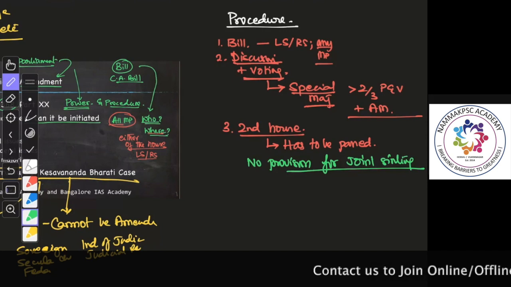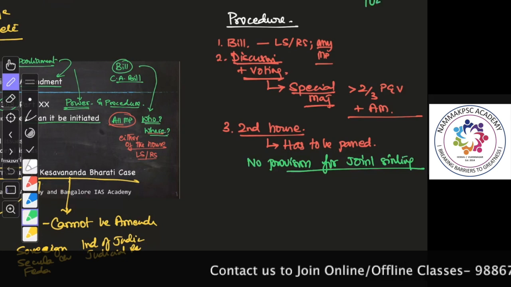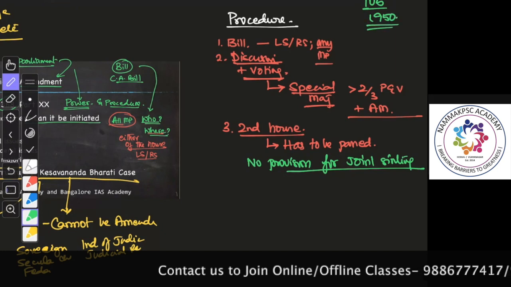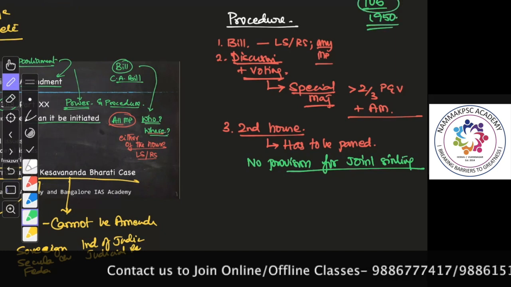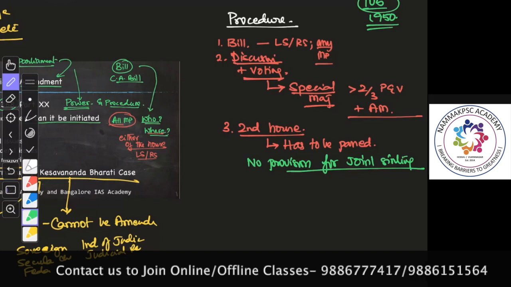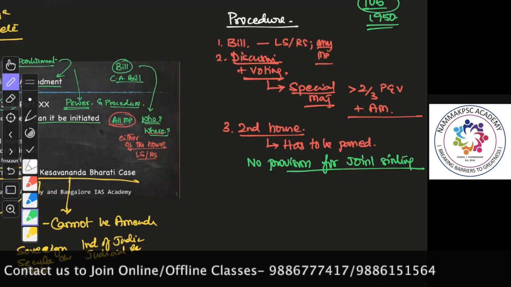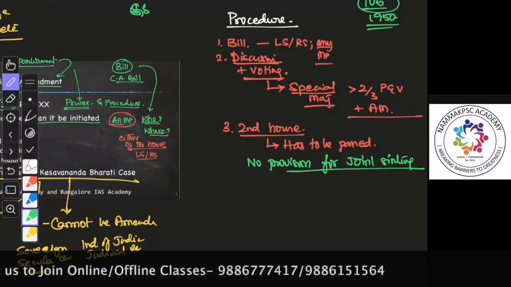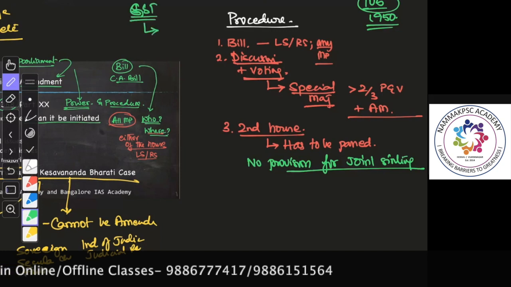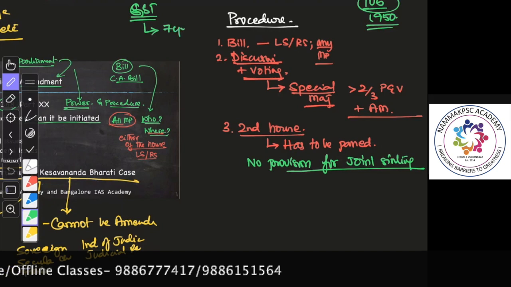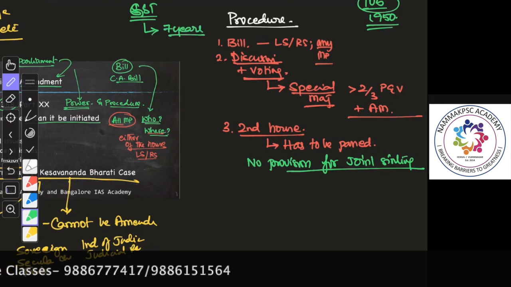That is why the constitution has been amended only 105 times since 1950. Only 105 times, because it is difficult. Here both the houses are required. Both have to approve it. For example, the GST constitutional amendment bill was proposed almost 7 years before it was passed. For 7-8 years the bill was pending because the government did not enjoy a majority in both the houses simultaneously.